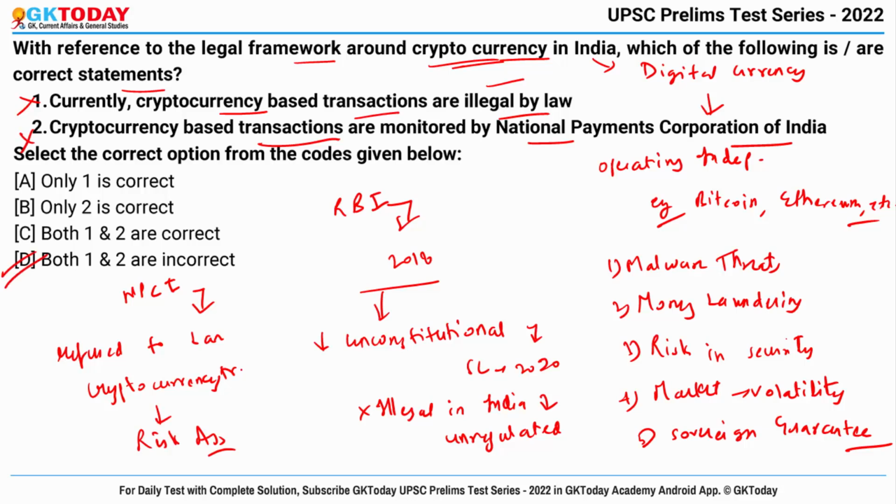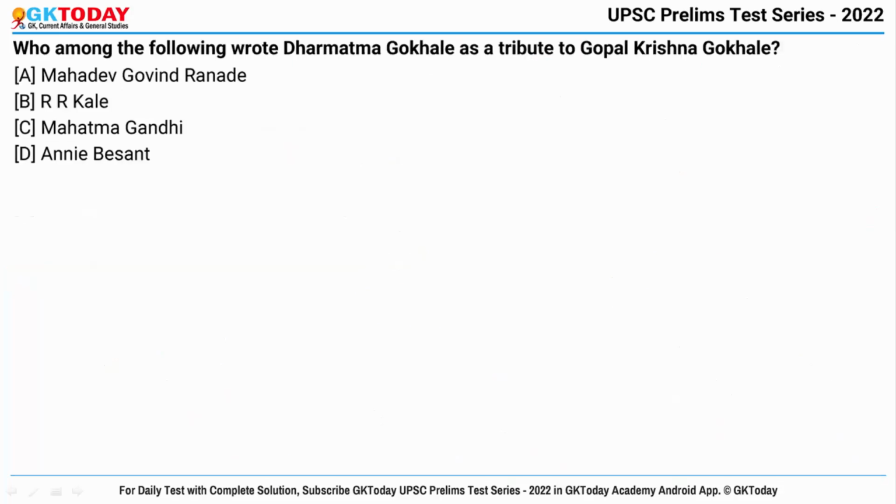Also important is that the Cryptocurrency and Regulation of Official Digital Currency Bill 2021 gives a regulatory framework for launching an official digital currency. Fine.